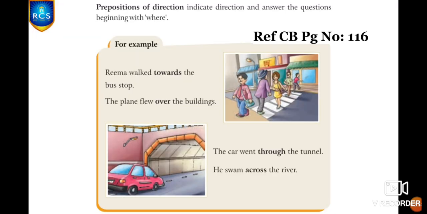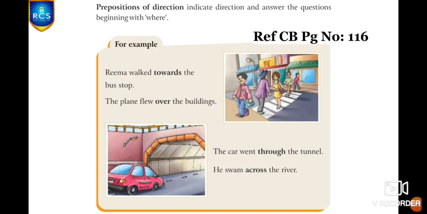And next one is prepositions of direction. This indicates direction and answers the questions beginning with where. Rima walked towards the bus stop. Here it shows the direction. Okay. And next one. The plane flew over the buildings.